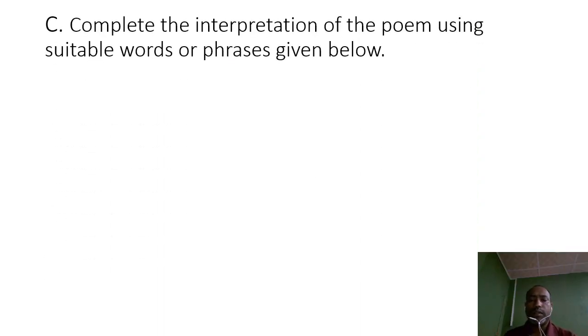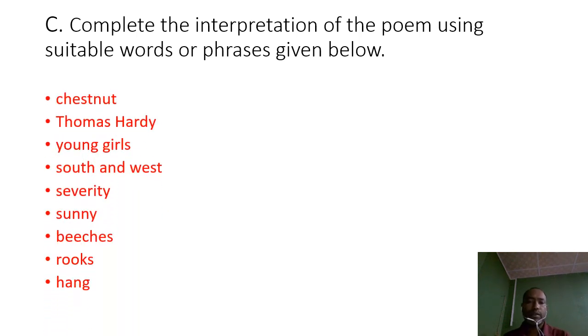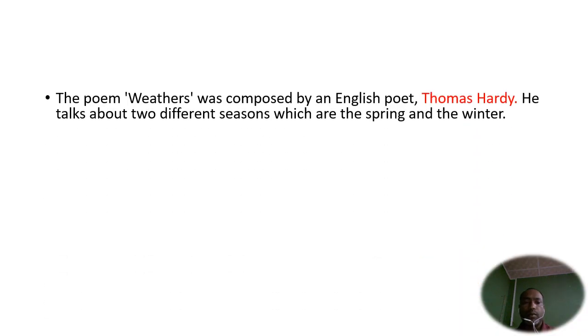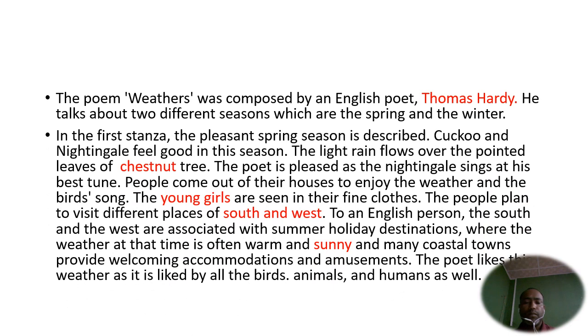Now complete the interpretation of the poem using the suitable words or phrases given there: chestnuts, Thomas Hardy, young girls, south and west, severity, sunny, beeches, and rooks. So the poem Weather was composed by an English poet, Thomas Hardy. He talks about two different seasons, which are spring and winter.